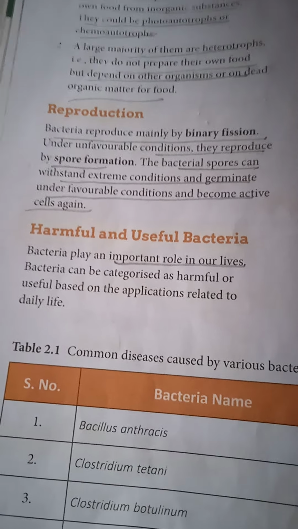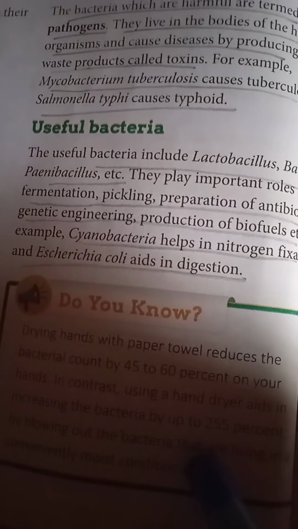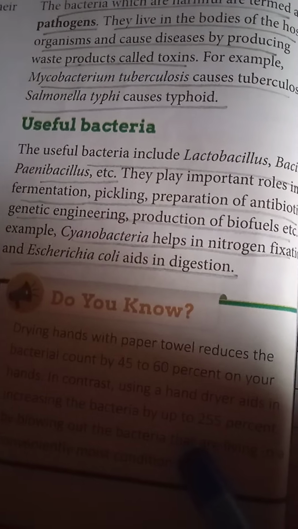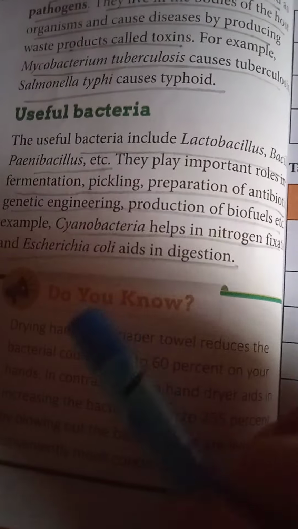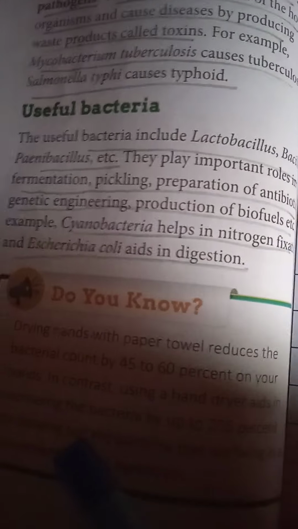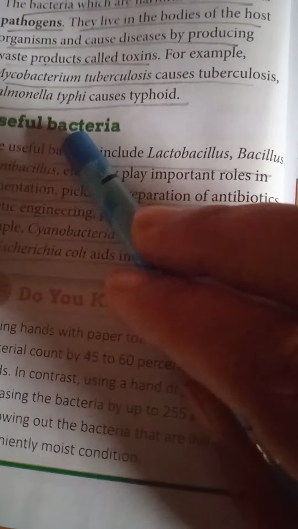They cause different kinds of diseases by producing toxic waste, which is known as toxins. For example, Mycobacterium tuberculosis causes TB. Salmonella typhi causes typhoid, and because of these bacteria sometimes the person loses their life also.